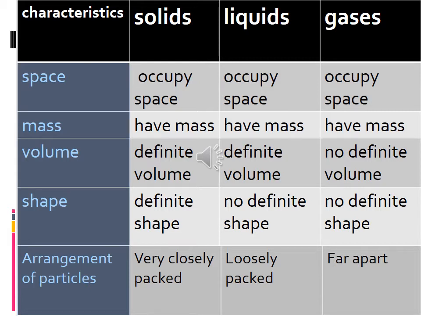And then the third is volume. Volume means the space occupied by the matter. So solids have definite volume, and then liquids also have definite volume, and then gases have no definite volume. It occupies the space of the container, so that we are saying it has no definite volume, okay?